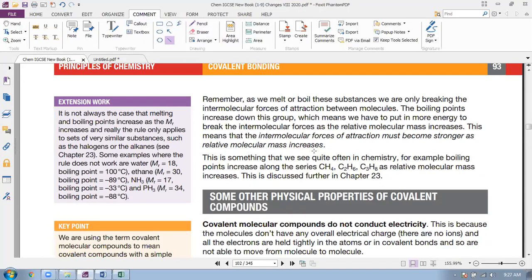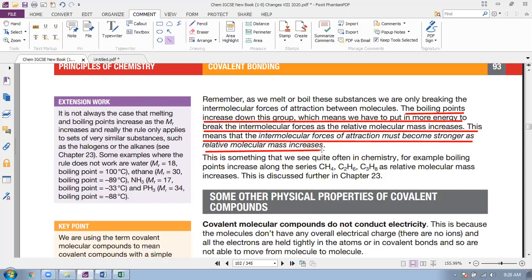So this is mentioned here again. The boiling points increase down this group, which means we have to put more energy to break the intermolecular force as the relative molecular mass increases. This means that the intermolecular forces of attraction must become stronger as relative molecular mass increases.